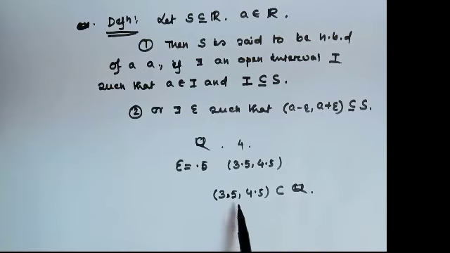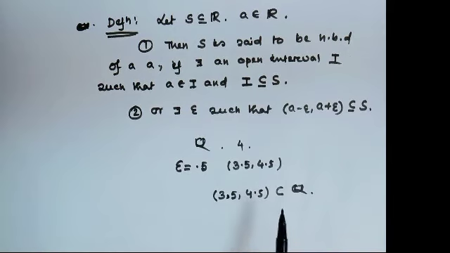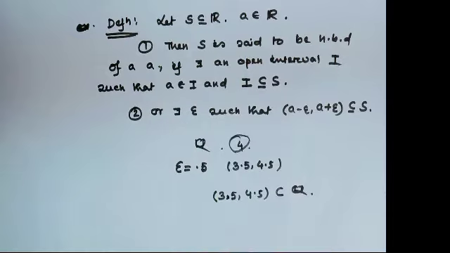But this interval contains both rational and irrational. So we cannot say the set of rational numbers is a neighborhood of 4.